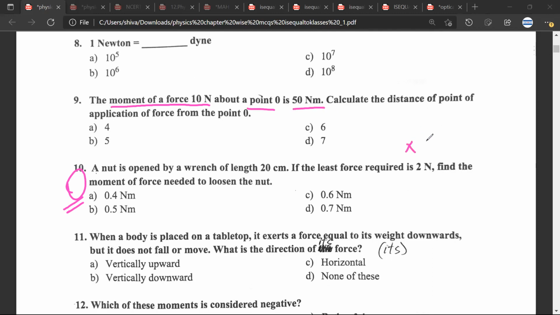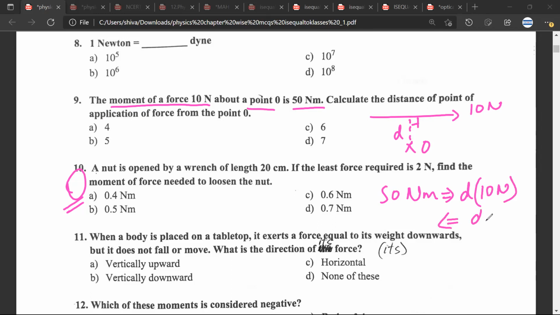Try to understand this. The moment of force of 10 Newton about a point O is 50 Newton meter. So the force is 10 Newton, and the moment of force is 50 Newton meter. Let us assume the perpendicular distance to be d. So d into the force, which is 10 Newton. So my answer would be? The answer would be 5 meter.